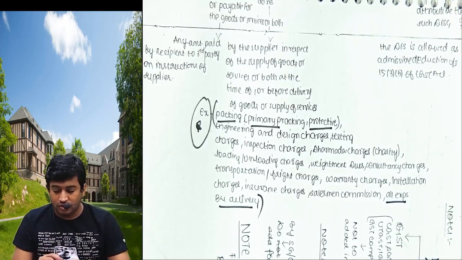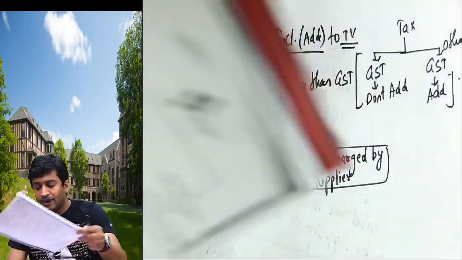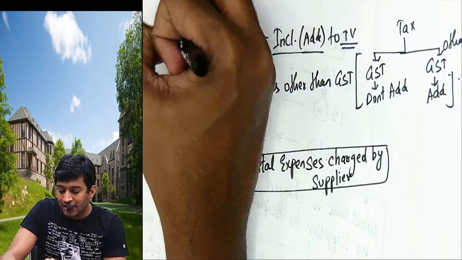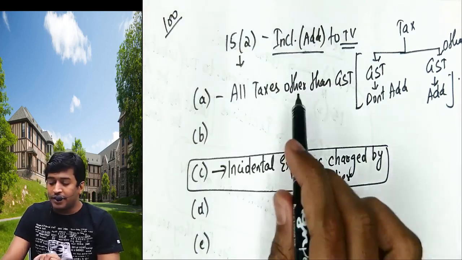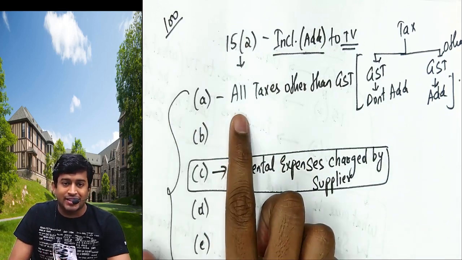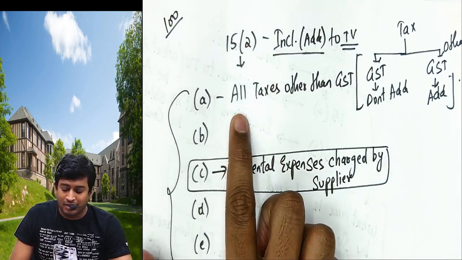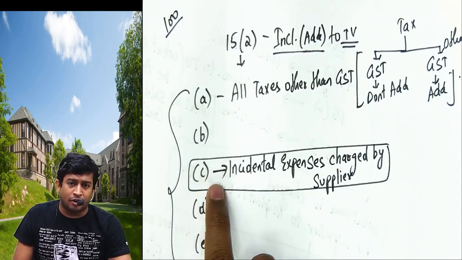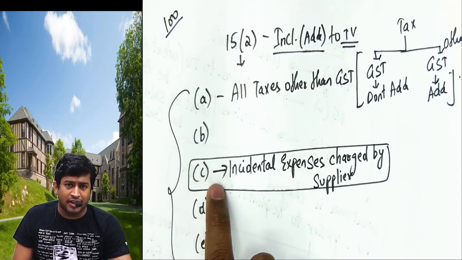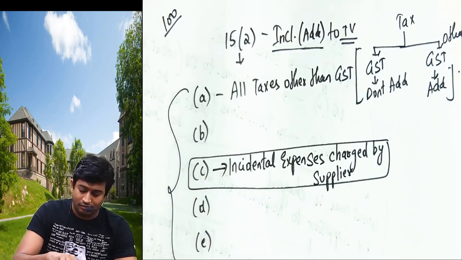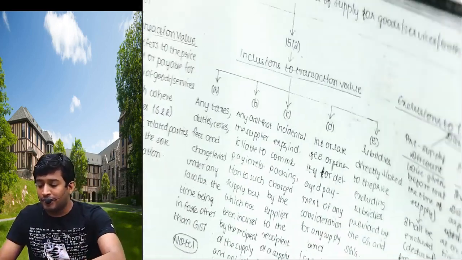Let us repeat. In 15(1) I'll take 100, whatever I charge in the bill. In 15(2) these 5 items shall be added. First one, taxes other than GST I will add. C, all expenses I am incurring before selling the product or before giving the services I'll add, and examples are given there. Now let us read from the notebook.